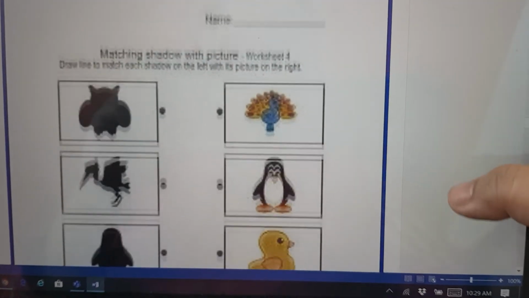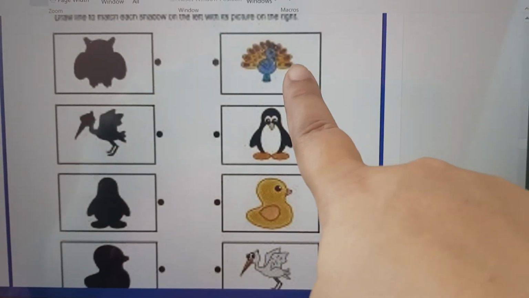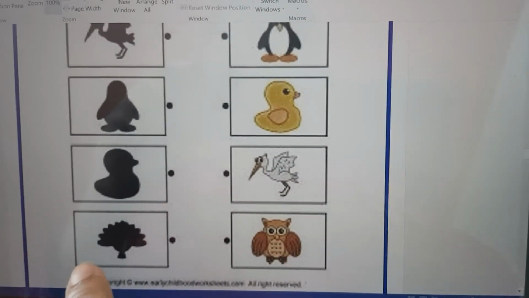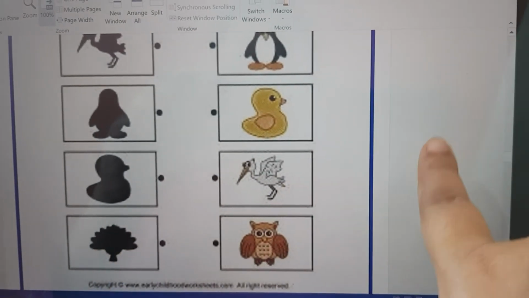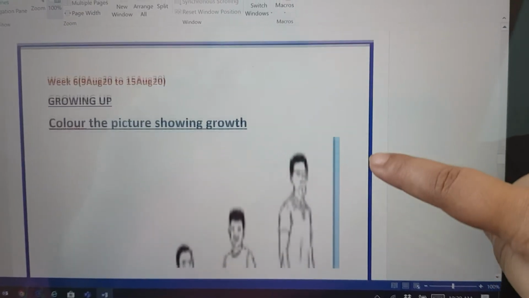And here are some pictures which you have to match with the shadow. See, this is the peacock. You have to match this picture with the shadow of peacock. So this is the shadow of peacock. So you have to match these 2. Okay, like this. So you will do this. It is very easy.